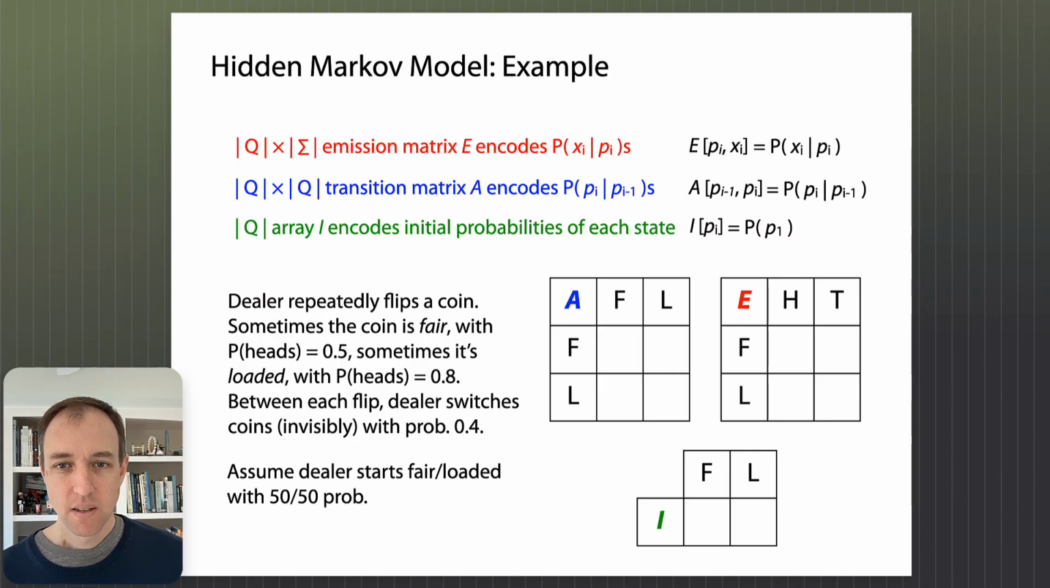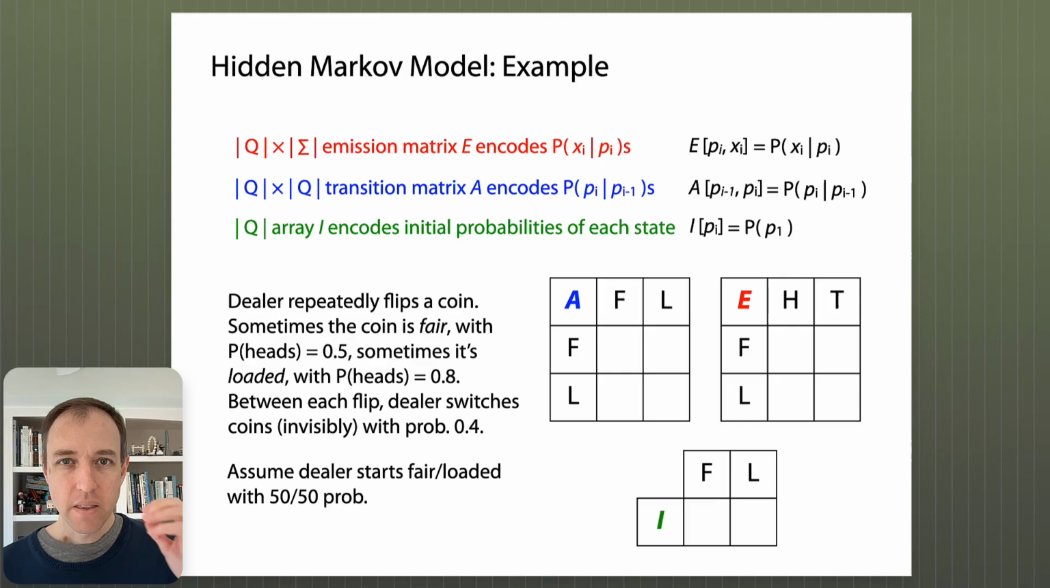Okay, so let's start with the one labeled A. A is the transition probability matrix. So A corresponds to what we drew as the horizontal transitions in the trellis diagram. The probability that the dealer is using a fair or loaded coin in step i, given the coin they were using in the previous step i minus 1.